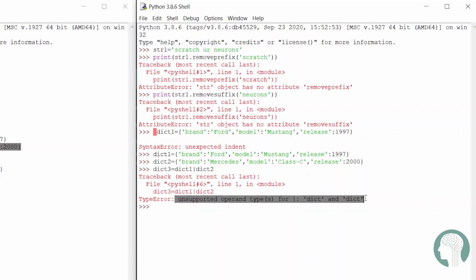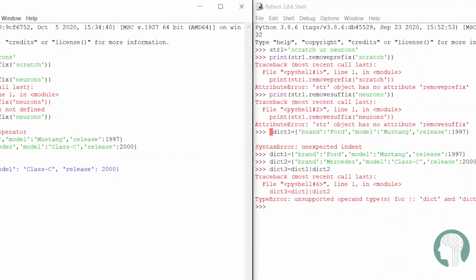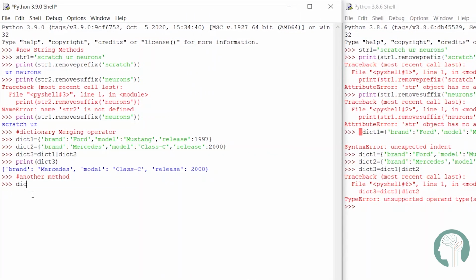Now we will try with the augmented assignment operator, and it behaves identically to the update method. Now we will print dict1, and yeah, here's our output.